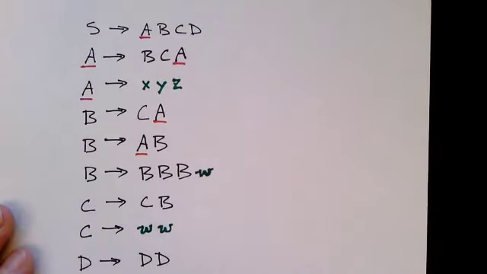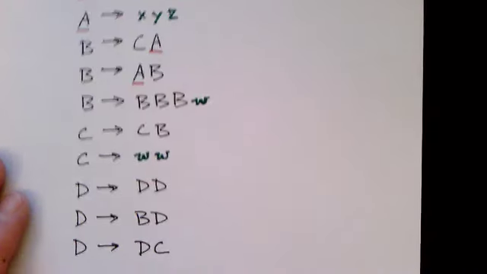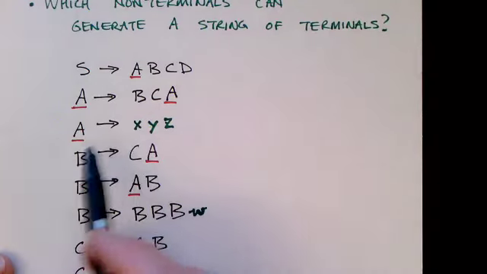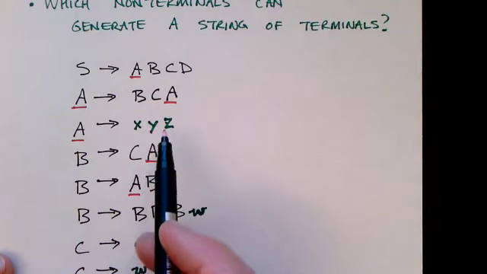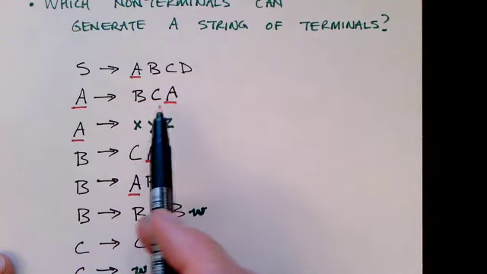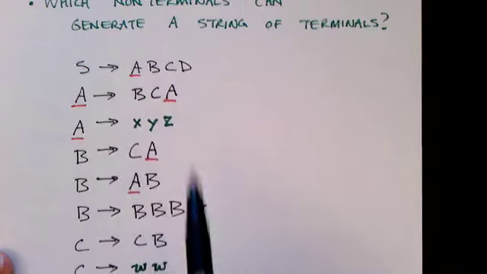Now let's see, does it occur anywhere else? No. Okay, so everywhere that A occurs, it's marked. A can generate a string of terminal symbols. It can also generate some other sentential forms, but we don't care about those yet.